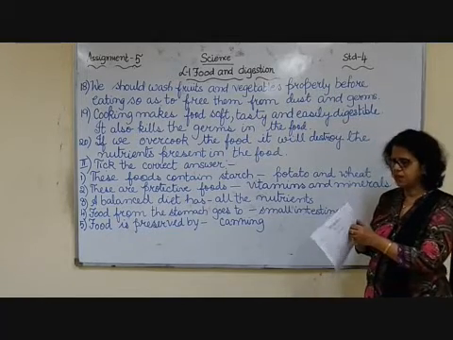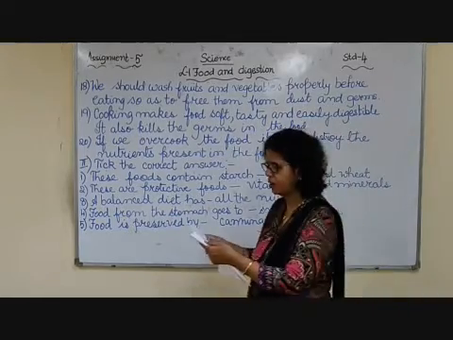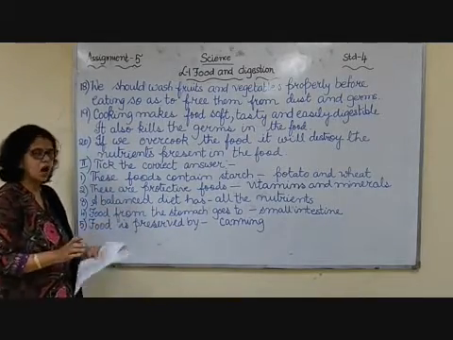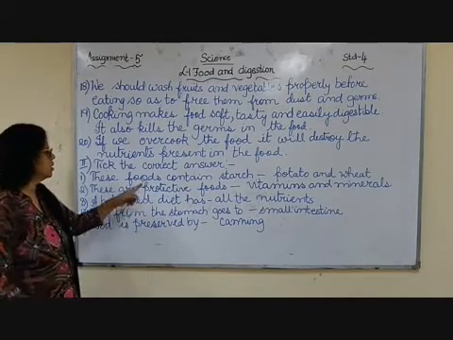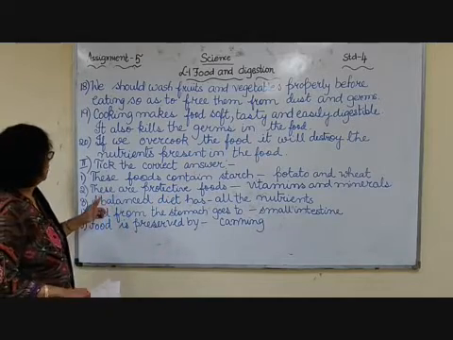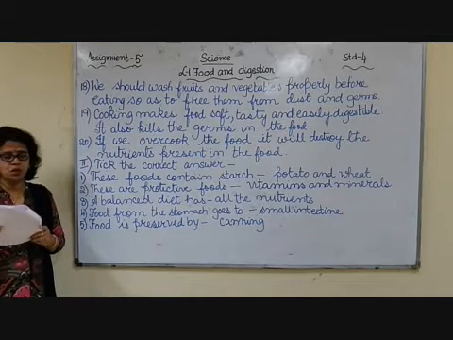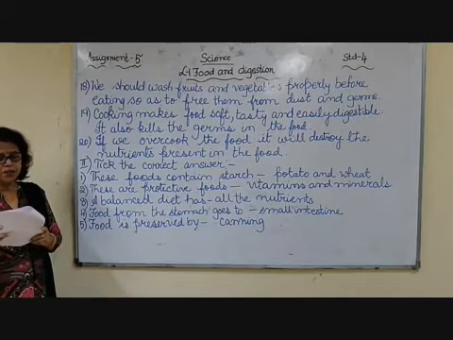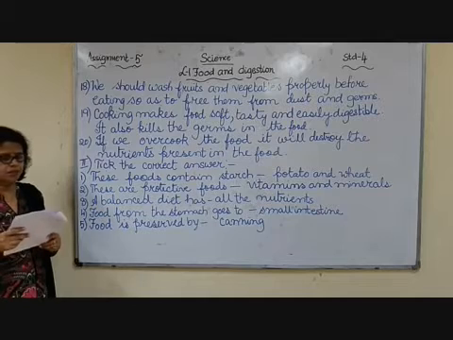Now the next set of questions is tick the correct answer. The first one, I had asked you which of these foods contain starch. Options given were oil and nuts, egg and fish, and potato and wheat. And the answer is potato and wheat contain starch. Next, number 2. Which are protective foods? The options are bread and butter, vitamins and minerals, and peas and pulses. It is vitamins and minerals.